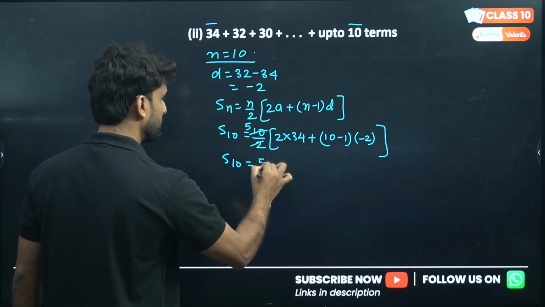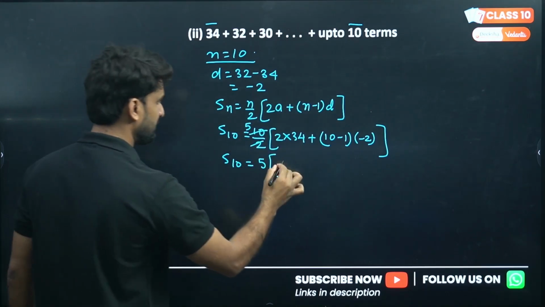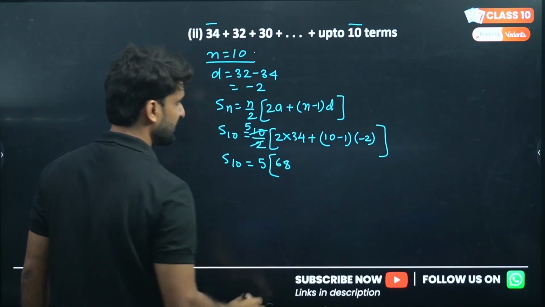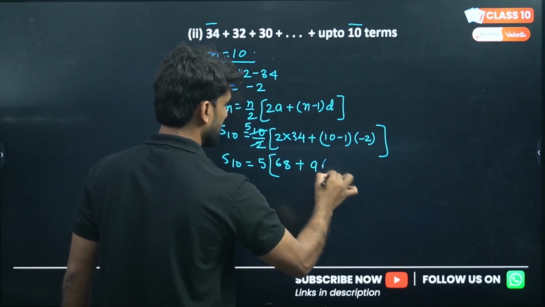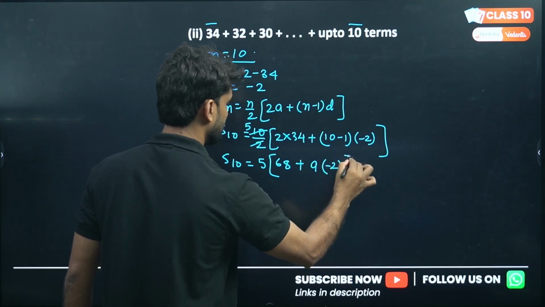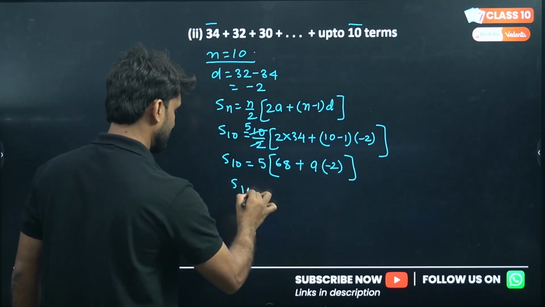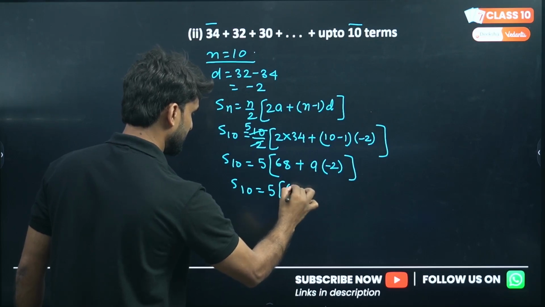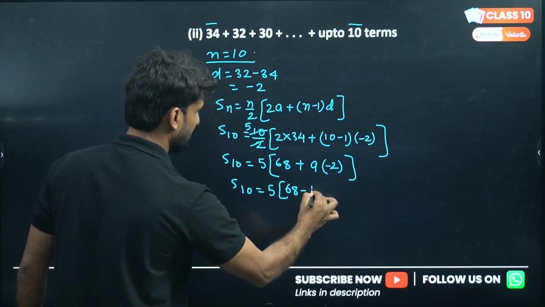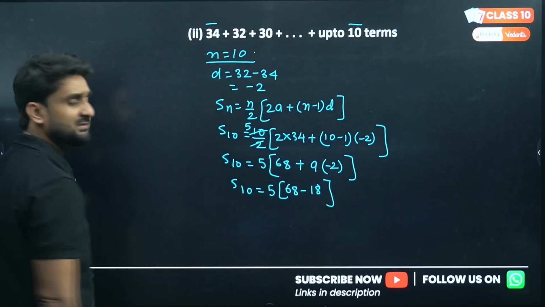Now you can cancel here, 5. 34 into 2 will be 68. 10 minus 1 will be 9. And 9 is multiplied by minus 2. So S10 will be 5 into 68, and 9 times 2 is 18, but it will be negative, plus and minus gives minus here.